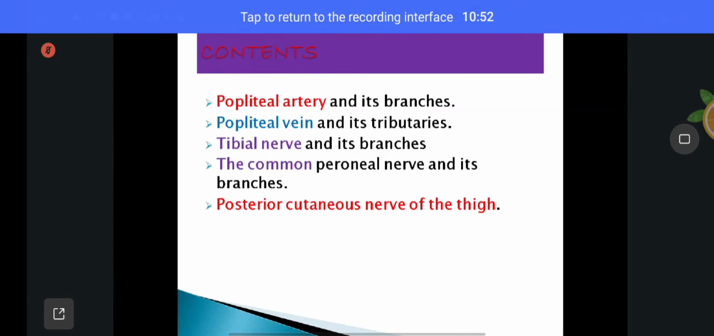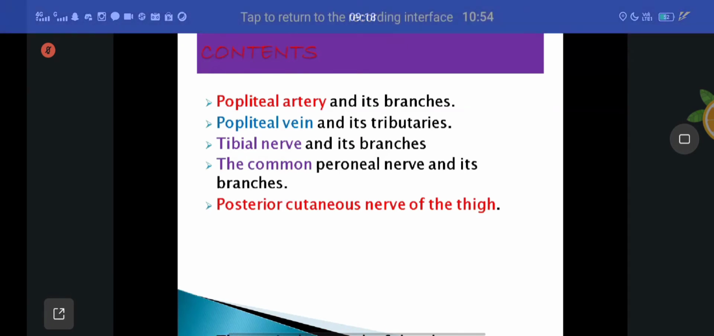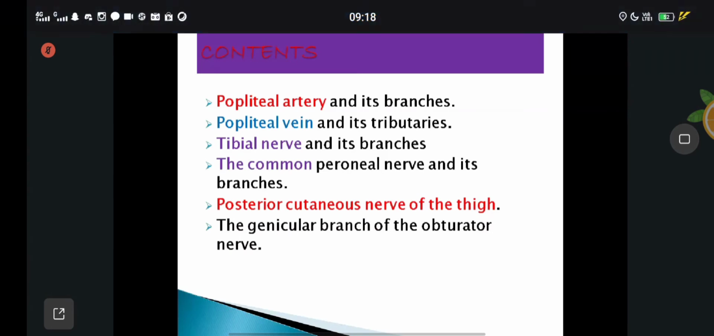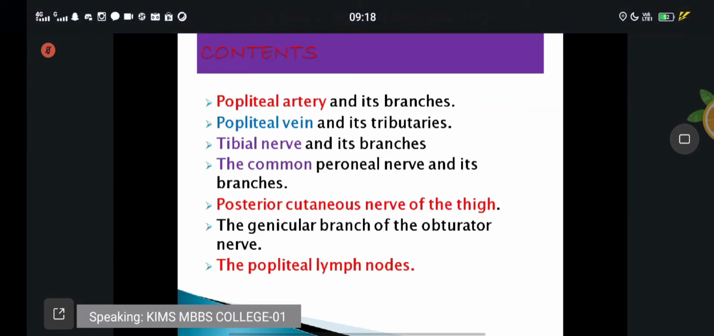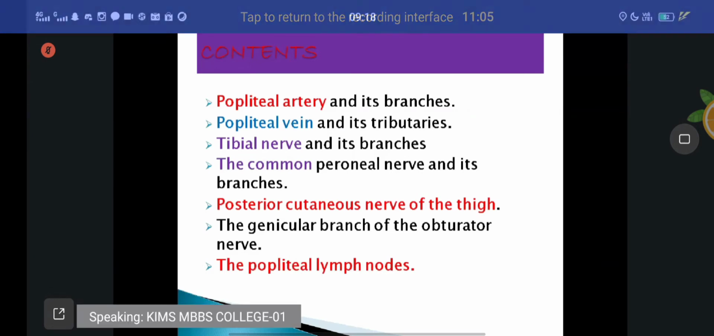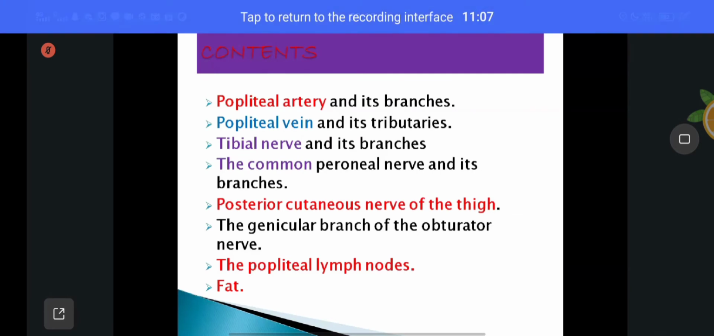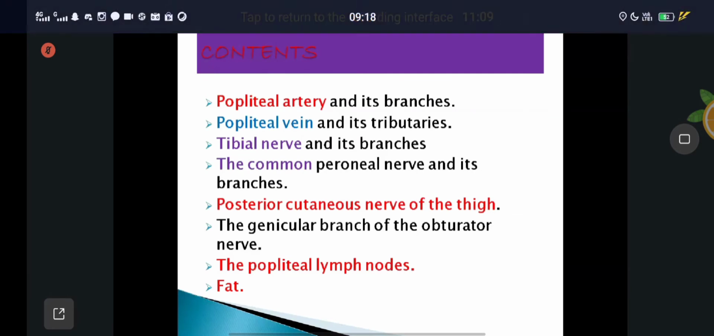Posterior cutaneous nerve of thigh. The genicular branch of the obturator nerve. Popliteal lymph nodes and fat. Those are called the contents of the popliteal fossa.